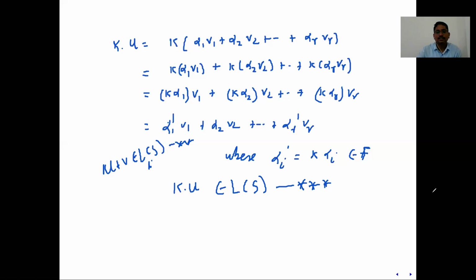So with these 3 conditions, one can say L of S is a subspace of V. And in the next lecture, we'll be discussing how this L of S is the smallest subspace of V containing S. It's the smallest subspace which contains the set S. This means there is no smaller subspace inside L of S which contains the elements of set S. This is the smallest subspace of V containing the vectors in set S.